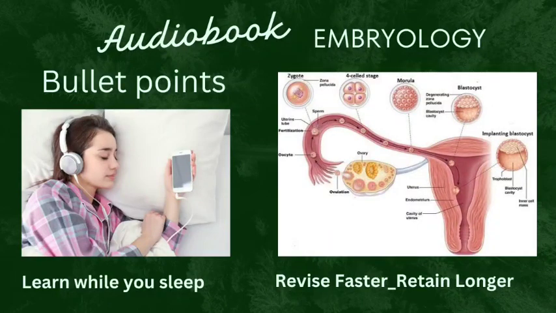Commonest variation in arteries arising from arch of aorta is left common carotid artery arising from brachiocephalic trunk. Double aorta occurs due to persistence of distal portion of right dorsal aorta. Fossa ovalis is a remnant of septum primum. Foramen ovale closes because of fusion of septum primum and septum secundum. Coronary sinus develops from left horn of sinus venosus. Right horn of sinus venosus forms smooth wall of right atrium.